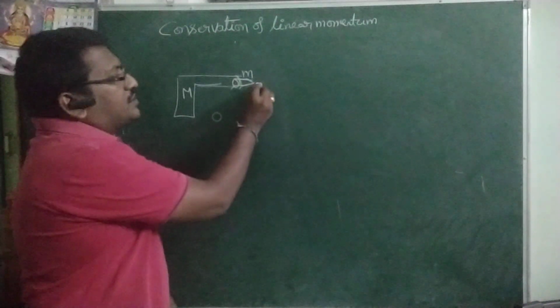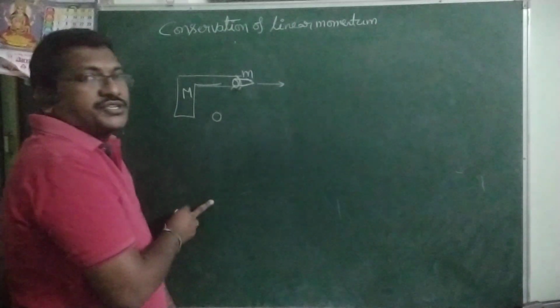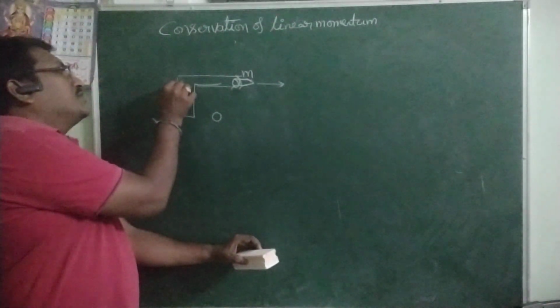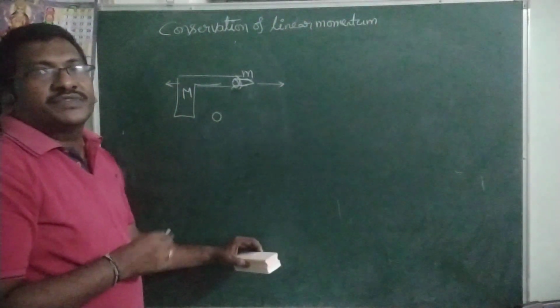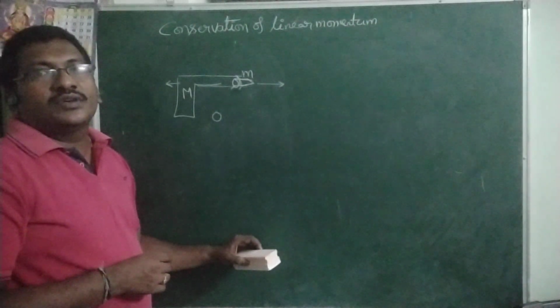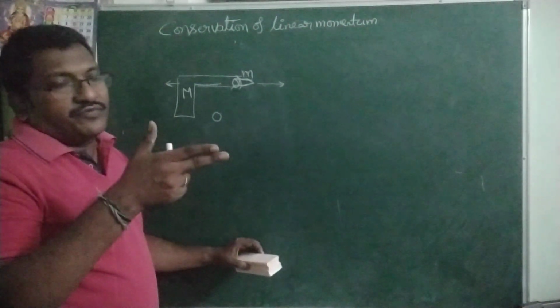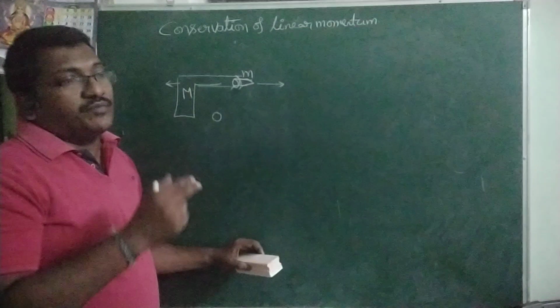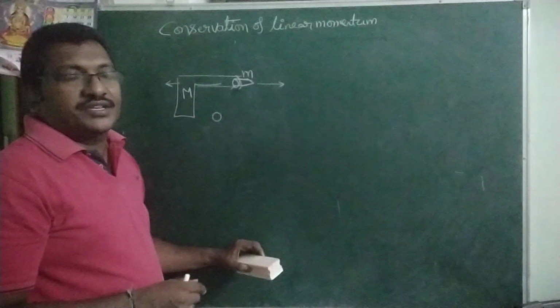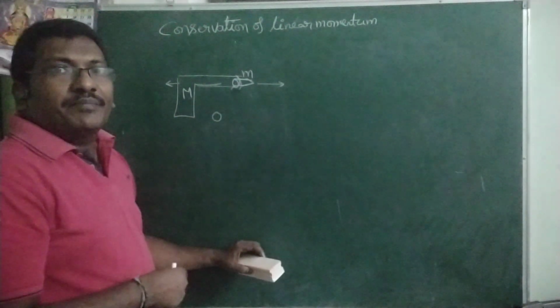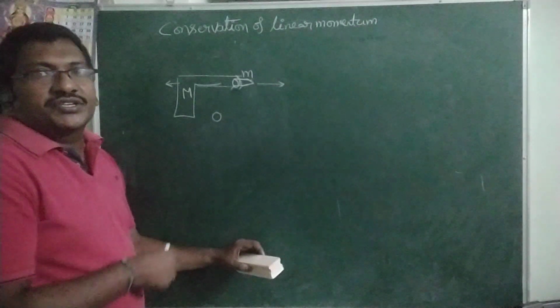After firing, the bullet moves in forward direction and the gun moves in backward direction with some less velocity. When we fire a bullet from the gun, the bullet moving forward is the action, and the gun recoiling back is the reaction. Recoiling means backward direction.